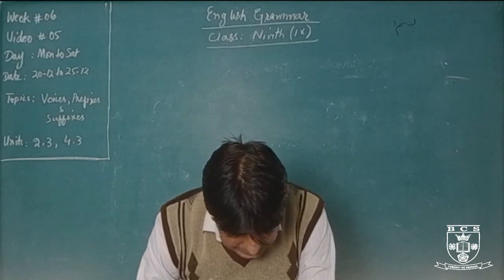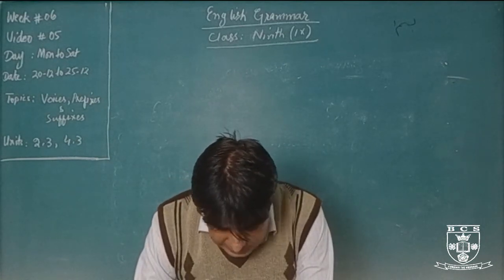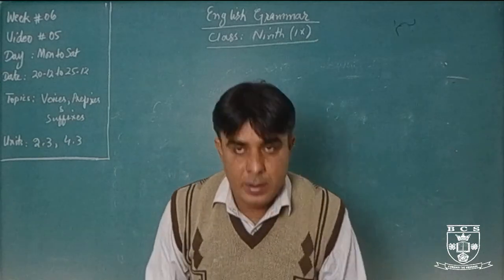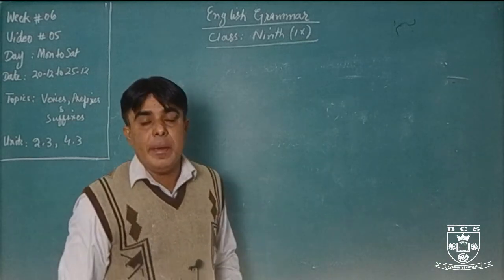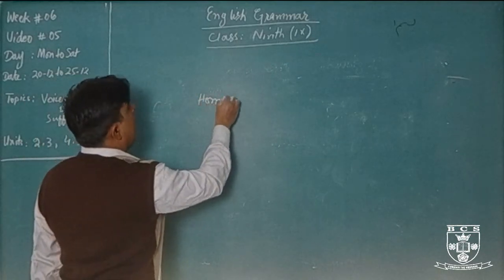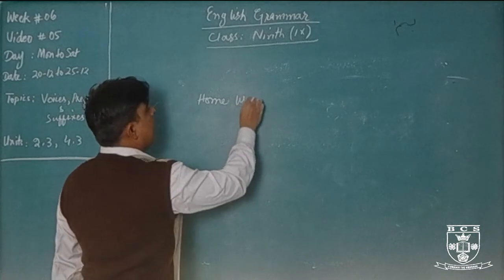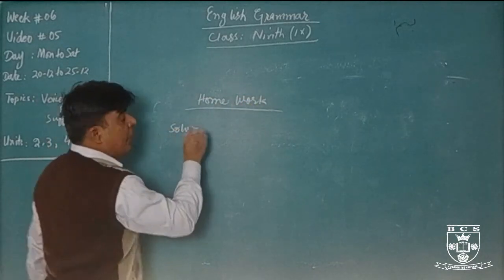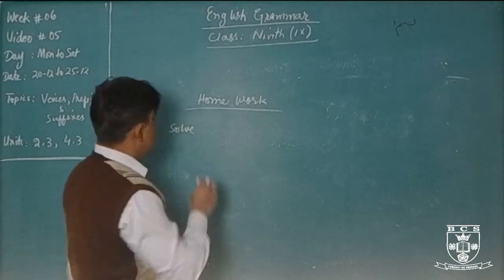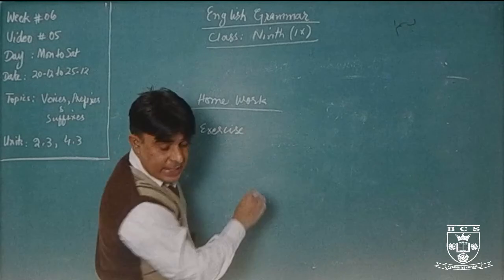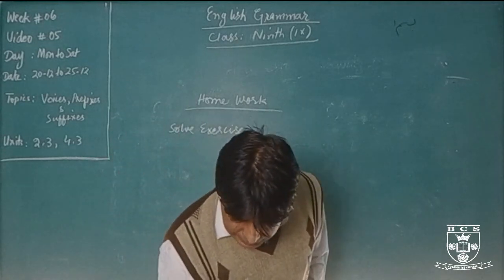Now there are exercises given here, exercise number 2 and exercise number 3. Exercise number 2, page number 91. That is your home task. Solve these exercises of active voice and passive voice. Solve exercise number 2 and 3.